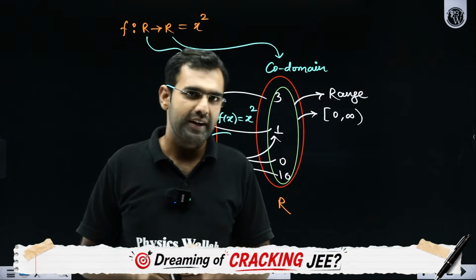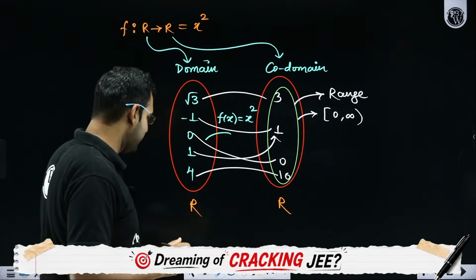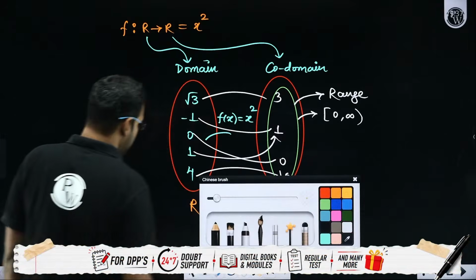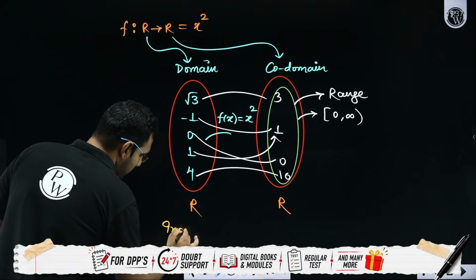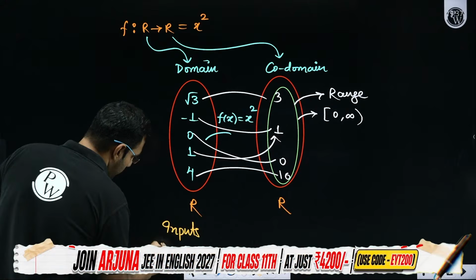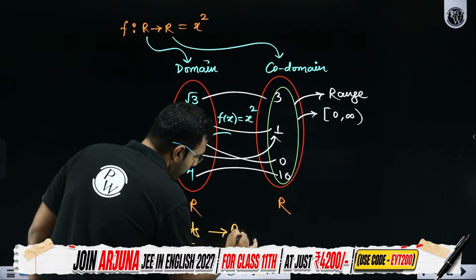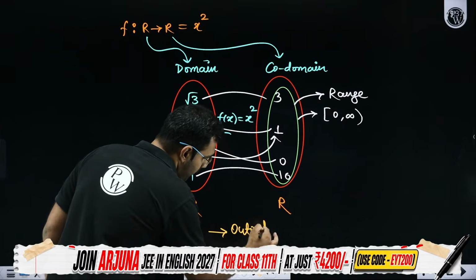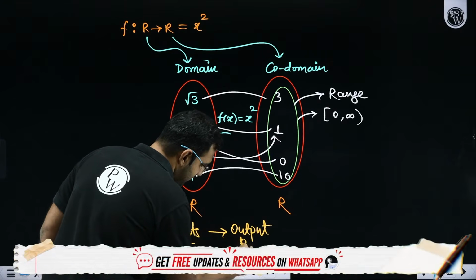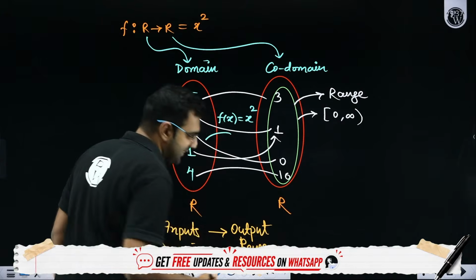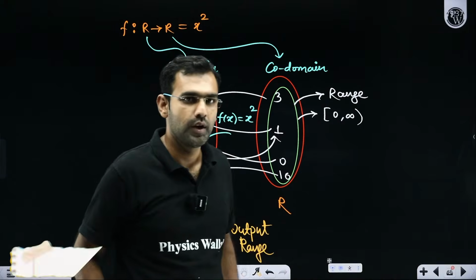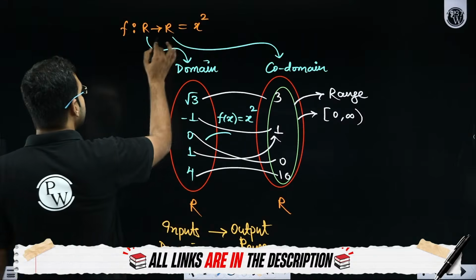Range and codomain are not same. Look at the definition. It follows a very standard definition. Whatever inputs you can give is your domain. Whatever outputs you can produce is your range. Then sir, what is the scenario of codomain here? Codomain is given by the question setter.